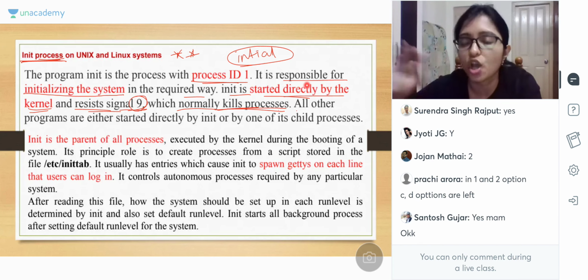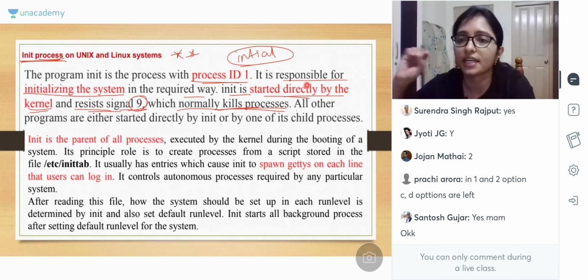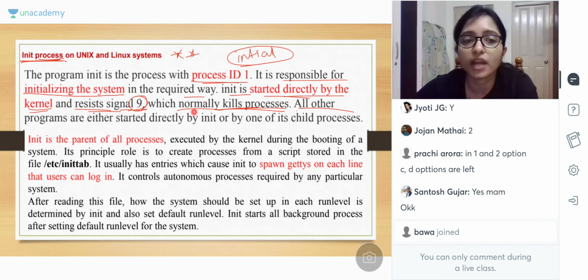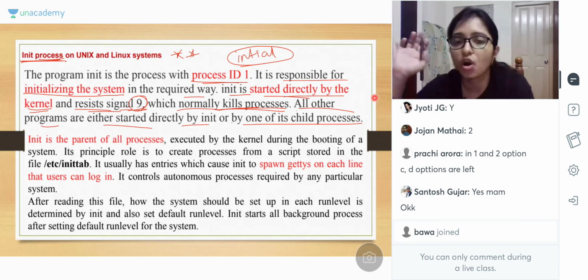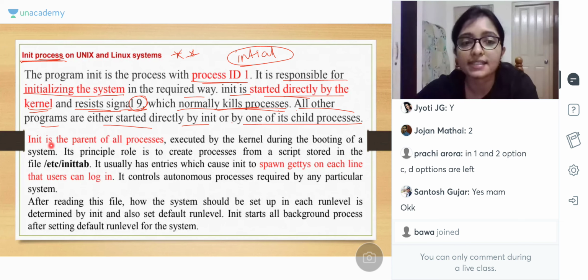Using init, the process starts, and if the process is killed, all other programs are either started directly by init or by a child process. All the programs have to finish their tasks, and then the main process, the initial parent, is killed. All the sub-children, everything, must complete its tasks, then the init process is killed. Init is the parent of all processes and is executed by the kernel. I have already discussed this.